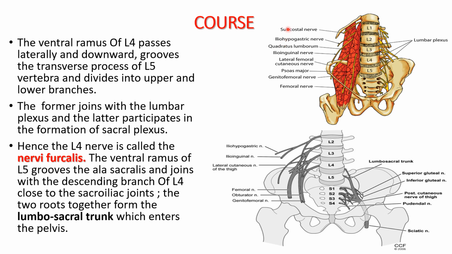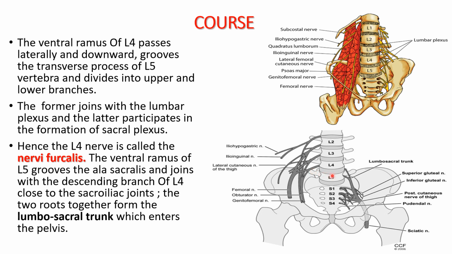Let us discuss the course of the sacral plexus. The ventral ramus of L4, as you can see in this picture, passes laterally and downwards, and it grooves the transverse process of the L5 vertebra.